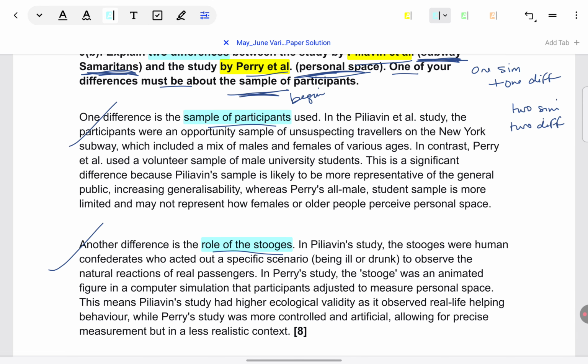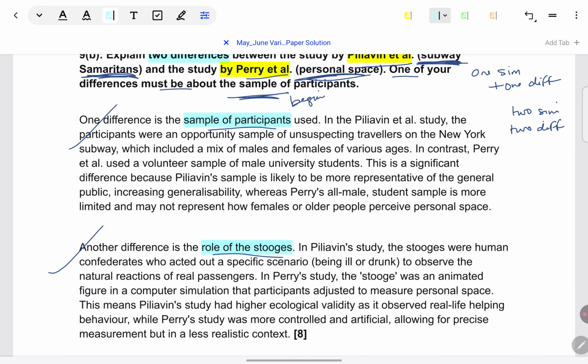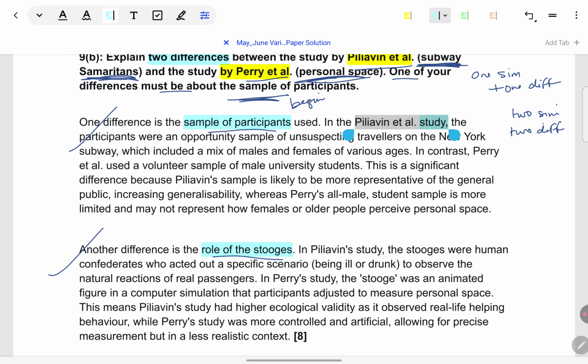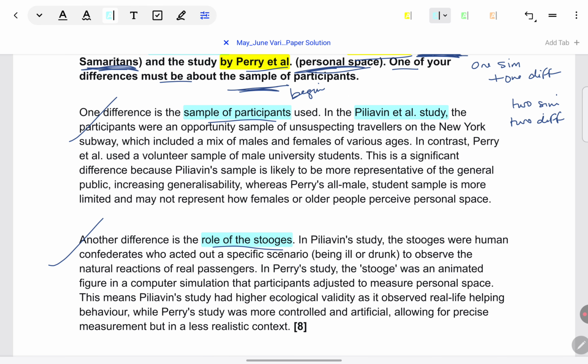Okay, let's see how the points are elaborated upon. First, a point is named, like sample of participants. Then supporting evidence is given from Piliavin et al. Like, what was the sample like? Opportunity, a mix of males and females. Then in Perry et al., what was the sample like? Volunteer, university students, that also only males. So evidence is given from each study. Specific or concrete examples are given from each study.